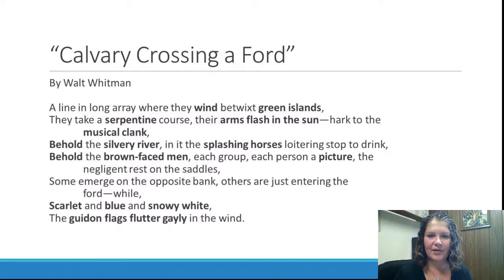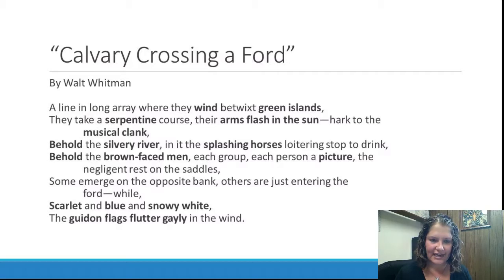And then "their arms flash in the sun," which I saw as being a strong visual image. You can see what their rifles and other armaments would look like flashing in the sun. And then "hark to the musical clank." So I saw that as a sort of sound imagery, imagining the clank and the music of all of those soldiers moving together, what that sounds like.